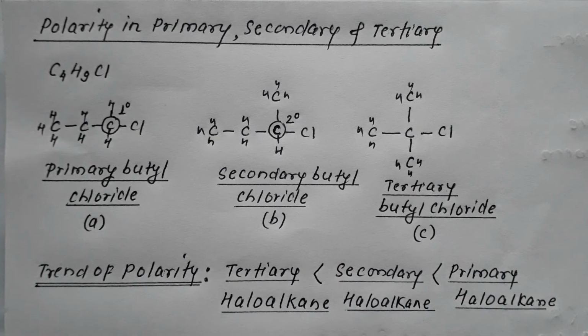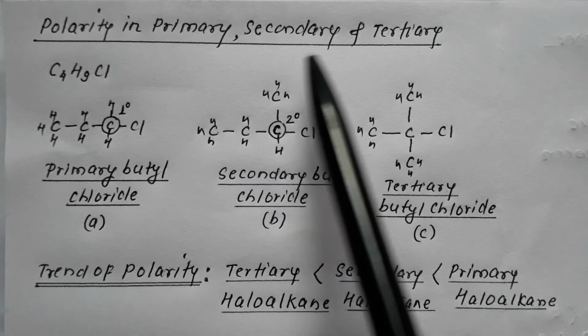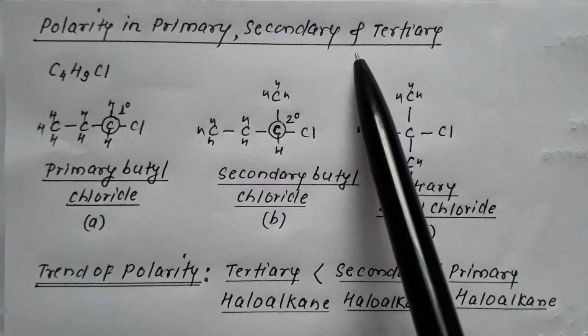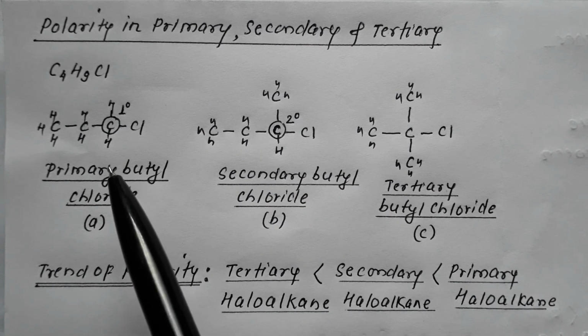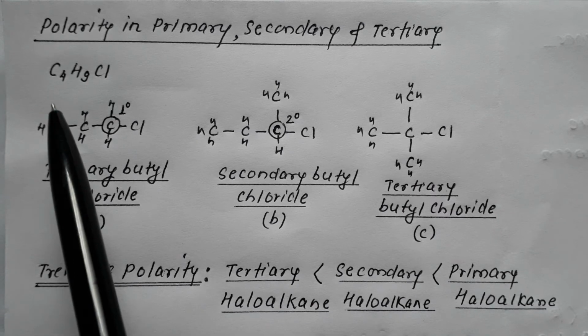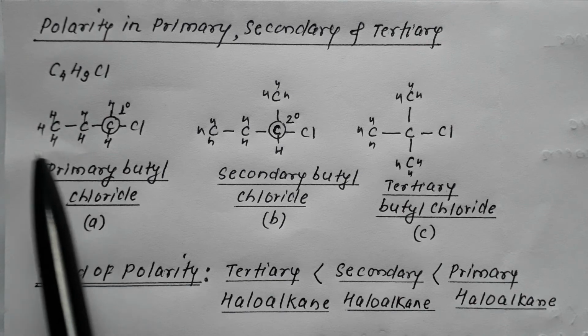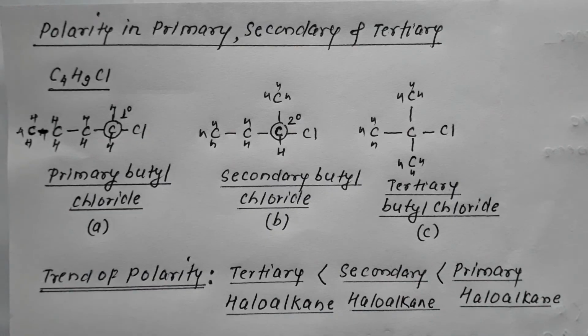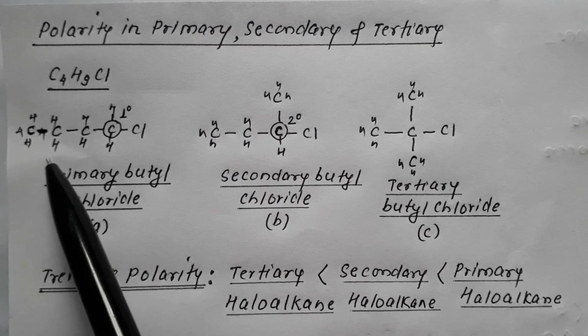Let us discuss a very important feature in polarity of haloalkane. So we are discussing the polarity in case of primary, secondary and tertiary. Suppose we have three molecules which are isomeric to one another, having same molecular formula, differing only in the structure, and say difference is in the nature. So the molecule is C4H9Cl. This is the molecular formula, could be written as